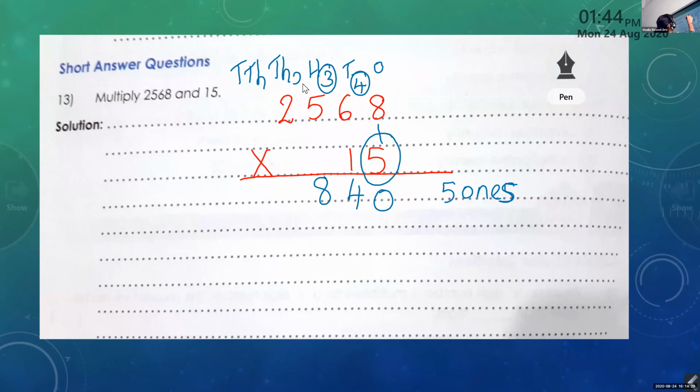Then carry over 2 here. 5 2s are 10 plus 2, 12. So I have here now 5 digits. So that is 10,000 place, 12, 8, 4, 0. Now here I have 1 tens.